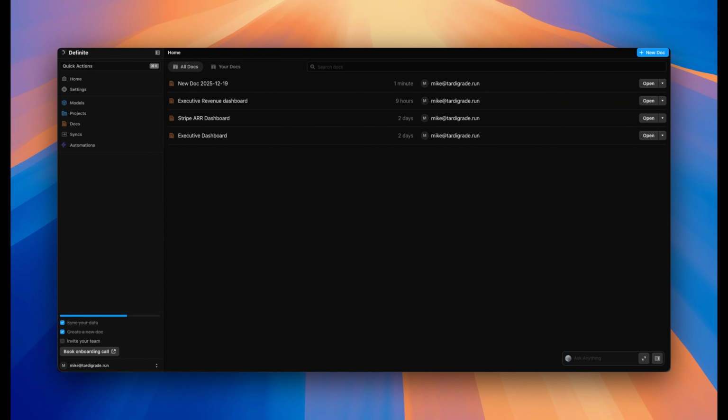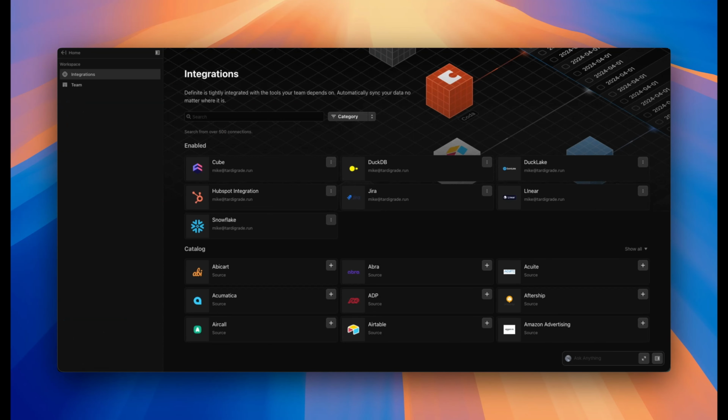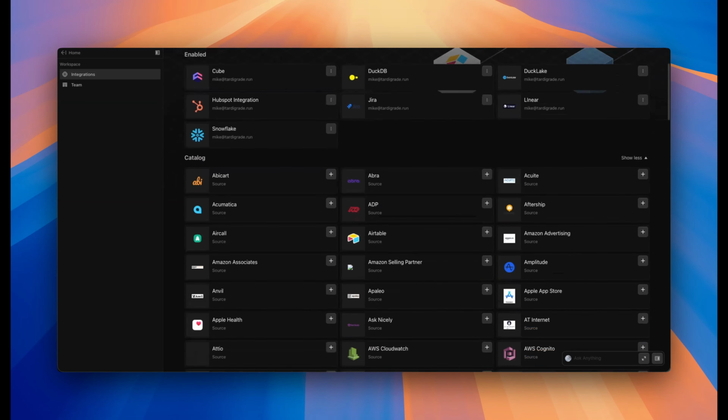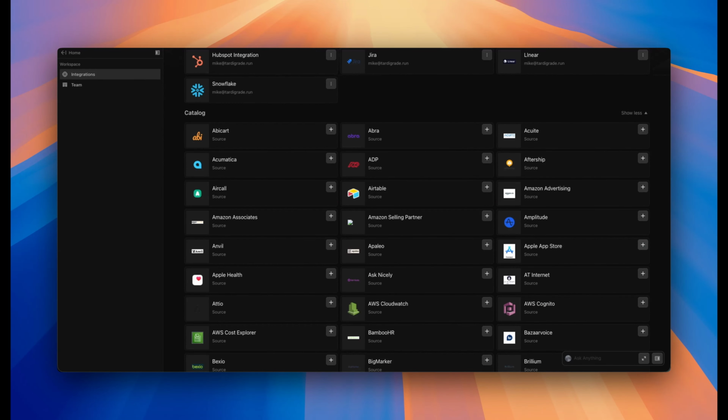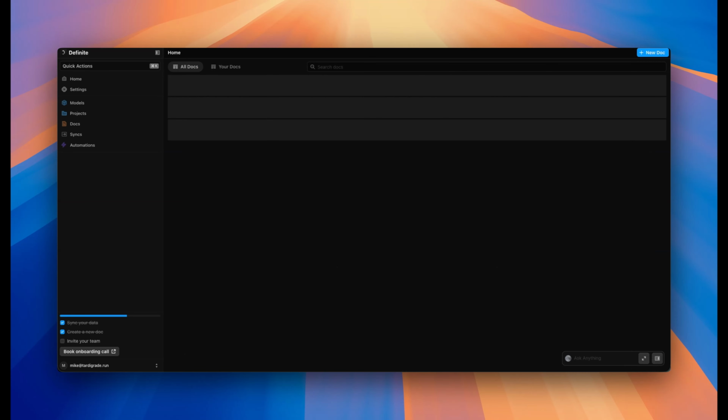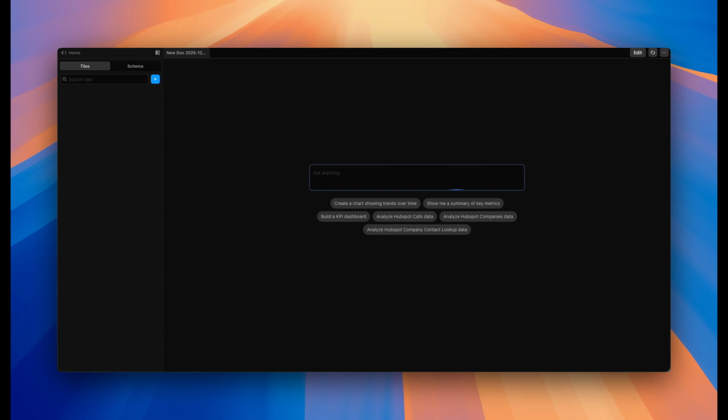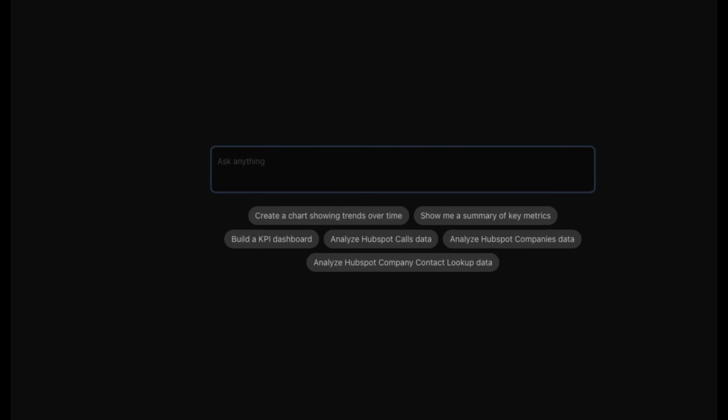Once you sign into the product, the first thing you'll do is connect your data sources. Definite has over 500 pre-built data connectors for all the tools that you use on a daily basis, from payment platforms like Stripe to CRMs like HubSpot and Attio, customer success tools, HR platforms, you name it. And once you've connected your data sources, you'll create a new doc or a dashboard, and you'll immediately start talking to our AI agent, Fi.